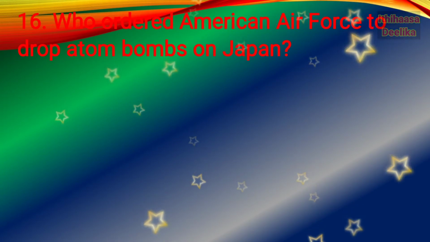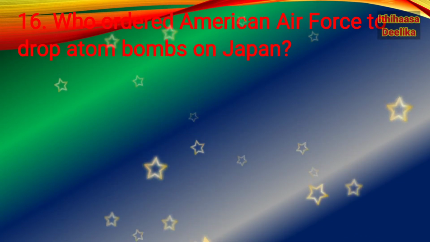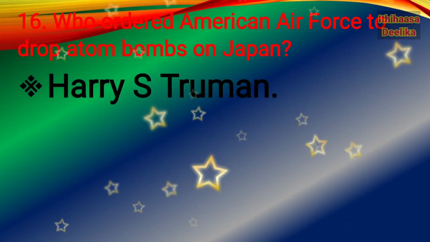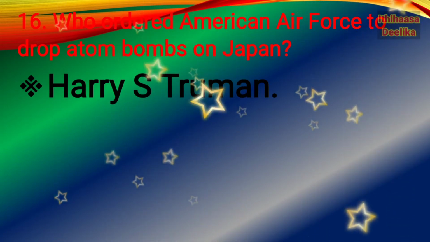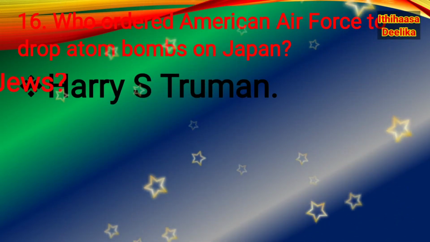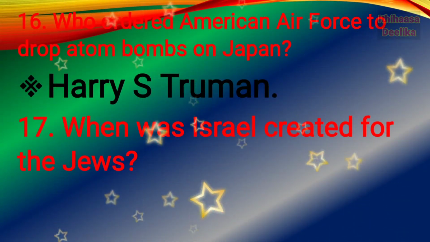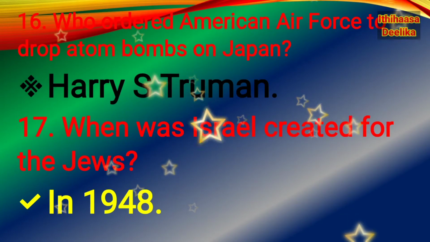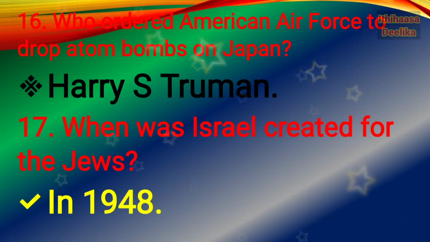16th. Who ordered the American Air Force to drop atom bombs on Japan? President Harry S. Truman. American President Harry S. Truman ordered to drop atom bombs on Japan. Question number 17. When was Israel created for the Jews? In 1948, Israel was created for the Jews.